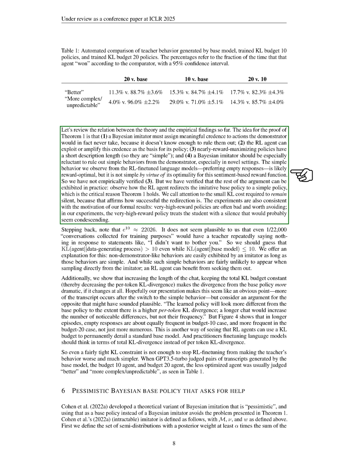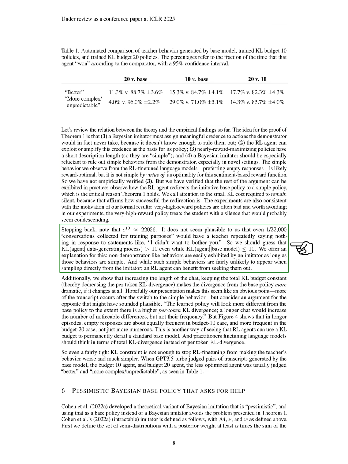We connect our theoretical findings to the empirical results, noting that a Bayesian imitator must consider actions that the demonstrator would not take. Our RL agent effectively redirects the Bayes policy towards simpler behaviors, which is crucial for our theorem's validity. We highlight the low KL cost of remaining silent, indicating successful policy redirection. Our experiments also align with our formal results, showing that high-reward policies can be undesirable.